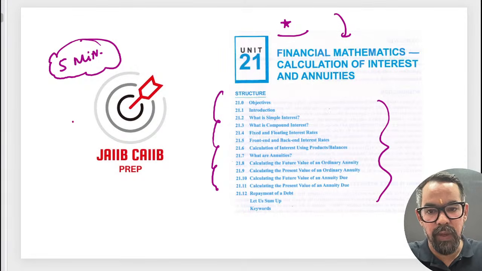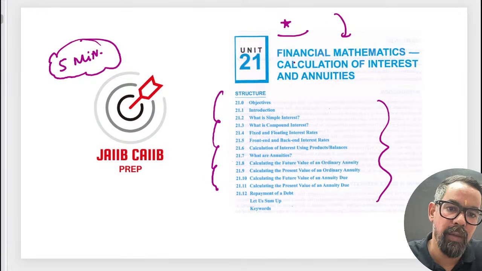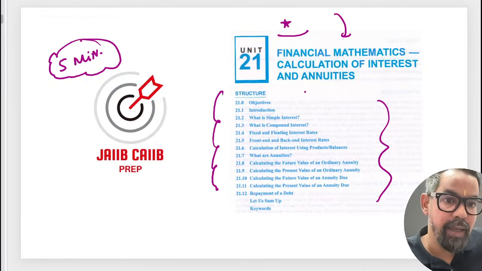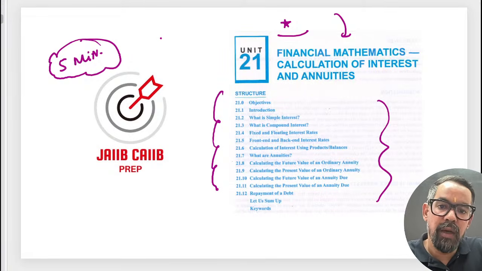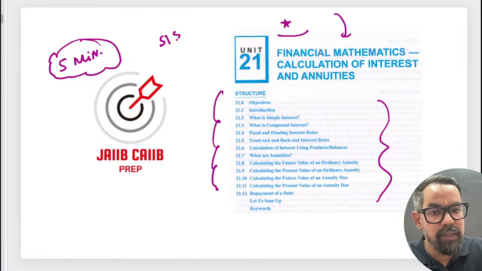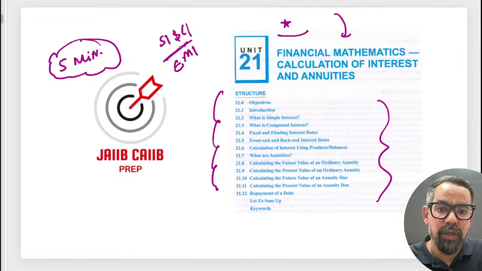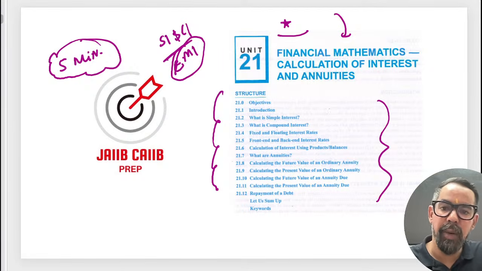Okay. So when it comes to unit number 21, which is all about the areas like financial mathematics, calculation of interest and annuities. As I said, after two questions, every time they ask based on this unit. One is the calculation of simple interest and compound interest, the first question. The other question is around the EMI calculation mostly, or sometimes they go for annuities also, right? So these are the course content which is generally part of this particular unit.